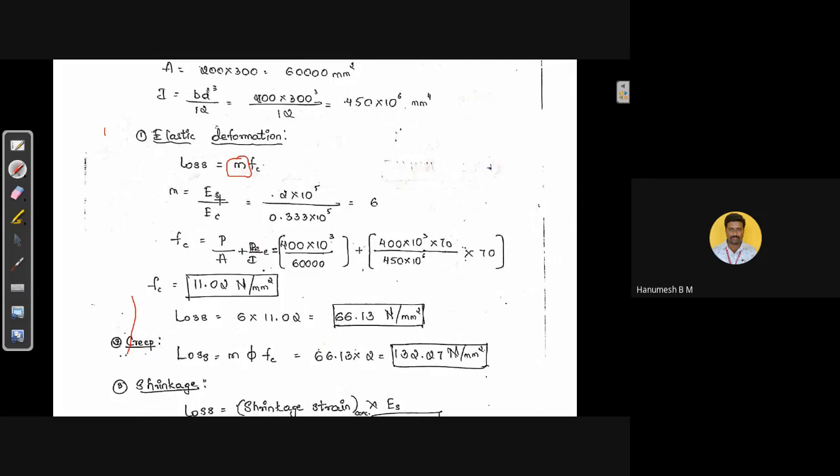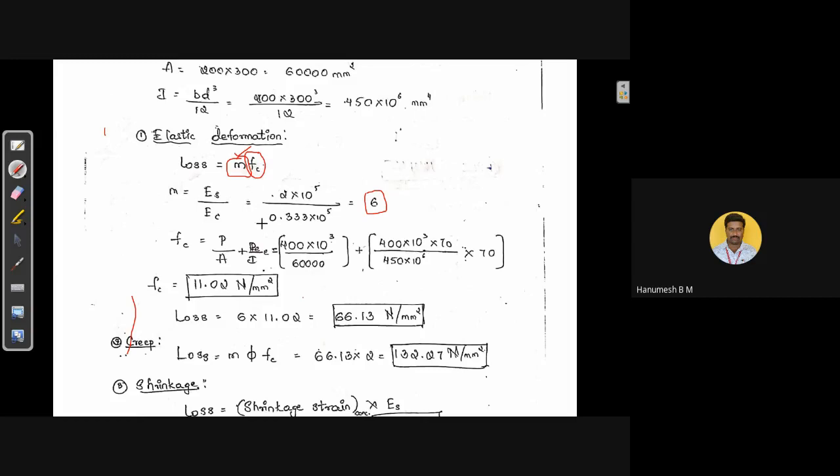Young's modulus of steel, if it is given, we need to write that. If it is not given, we write 2 into 10 raised to 5 Newton per mm square. In this problem it is given, so we write 2 into 10 raised to 5. Young's modulus of concrete is also given, so it is 0.333 into 10 raised to 5. On simplification, we get the modular ratio m as 6. Now we have calculated the modular ratio. The remaining is the Fc value. Fc means stress in the concrete at the level of steel.